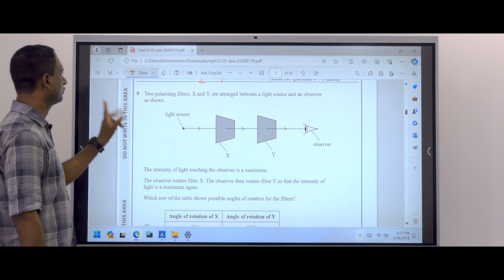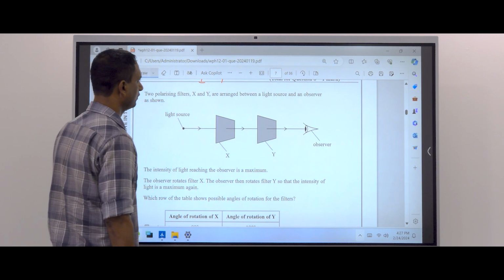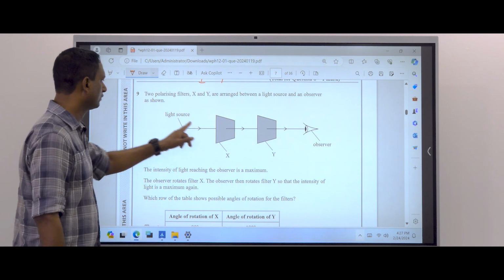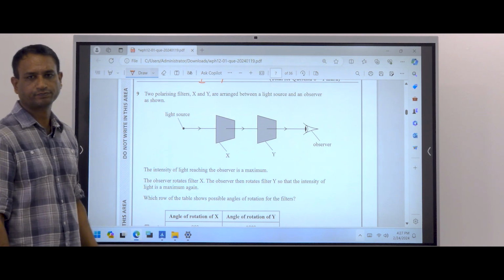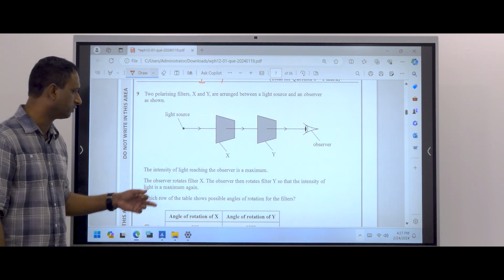9th one, two polarizing filters X and Y are arranged between a light source and observer like this. Two polarizing filters are there. The intensity of light reaching the observer is maximum.